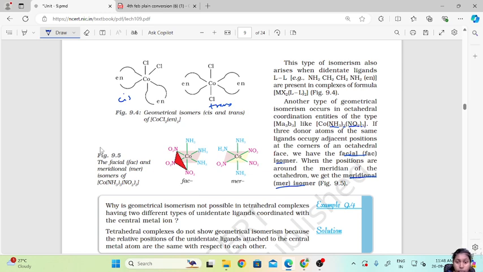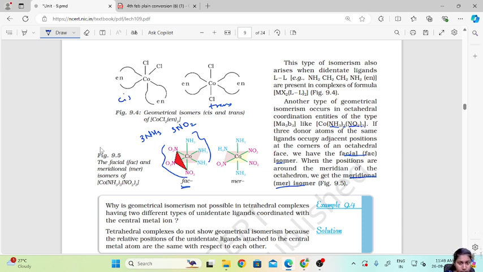When we have this type of coordination where there are 3 ammonia and 3 nitrite, if all the 3 nitrite and ammonia are present adjacent to each other like this, all the ammonia and all the nitrite are present together on one face. This is known as the facial isomer or fac isomer.